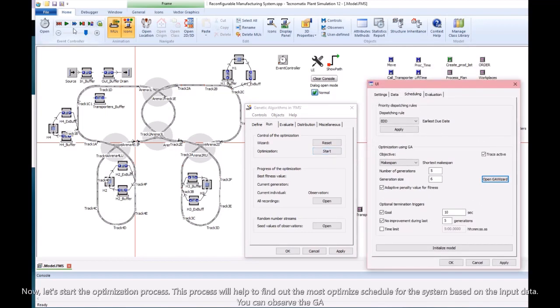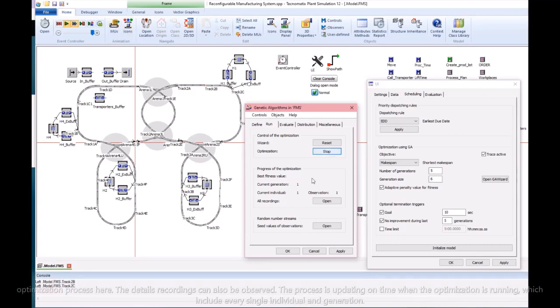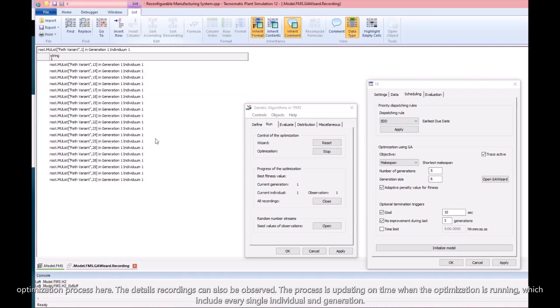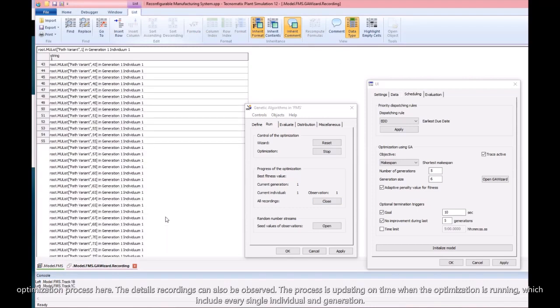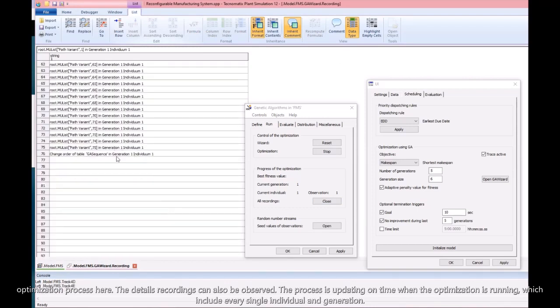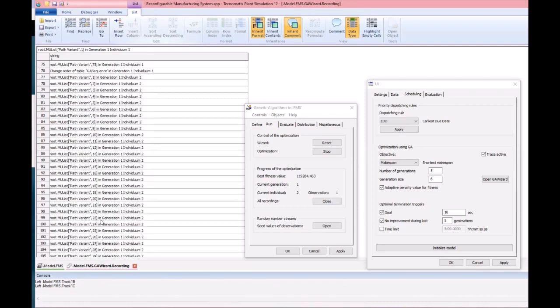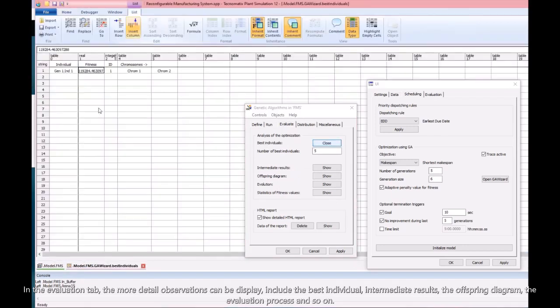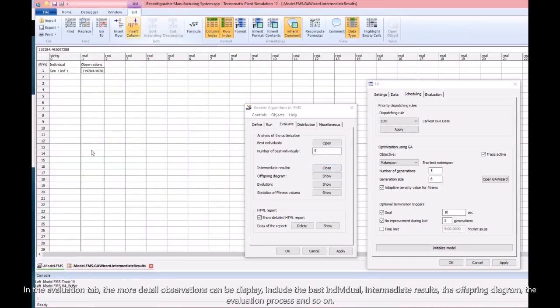Now, let's start the optimization process. This process will help to find the most optimized schedule for the system based on the input data. You can observe the GA optimization process here. The detailed recordings can also be observed. The process is updating in real time while the optimization is running, including every single individual and generation. In the Evaluation tab, more detailed observations can be displayed, including the best individual, intermediate results, the offspring diagram, the evaluation process and so on.